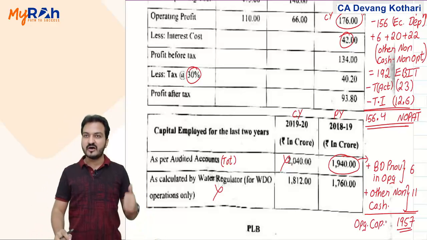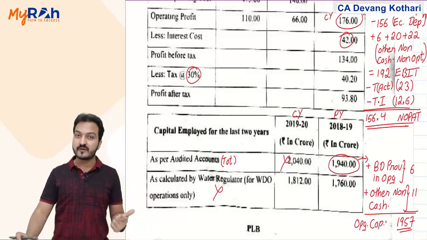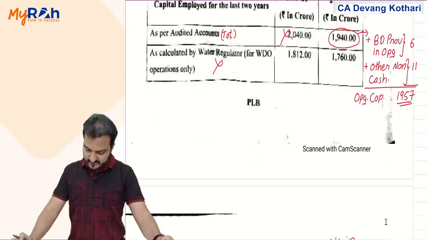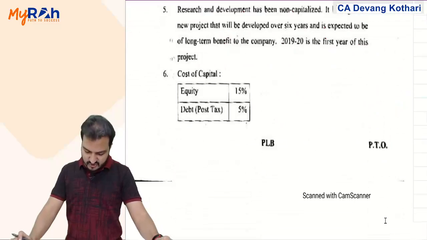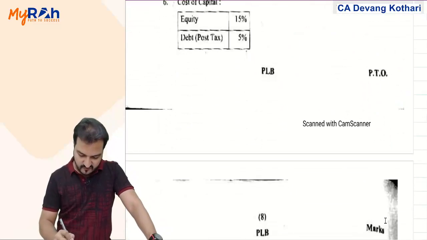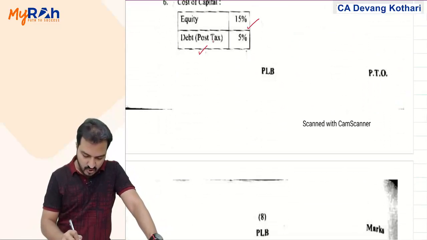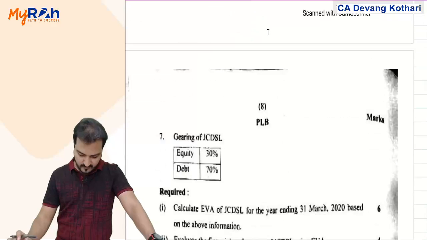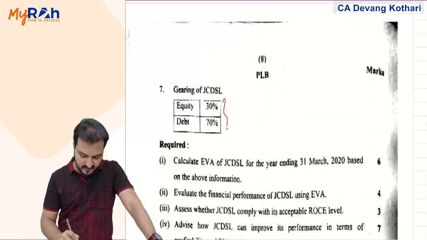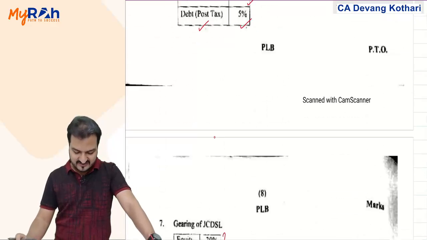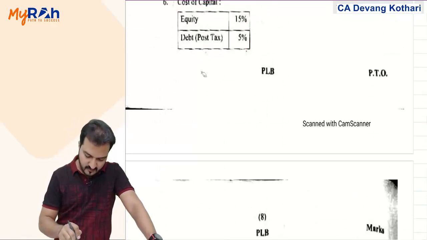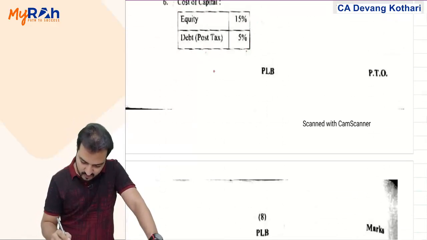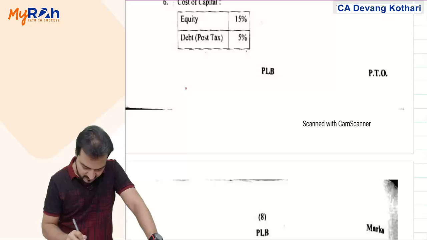1957 becomes my opening capital. Now that you have NOPAT and the opening capital, you also require the weighted average cost of capital. You are given cost of equity 15%, cost of debt post-tax already given as 5%, and your equity debt ratios are given as 30% and 70%. So using that you can find the weighted average cost of capital.